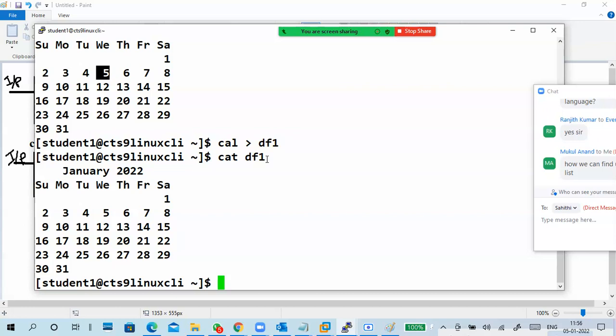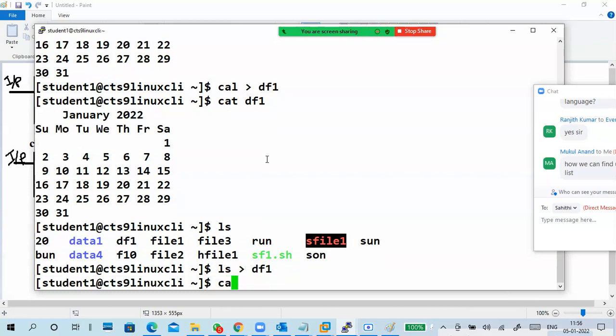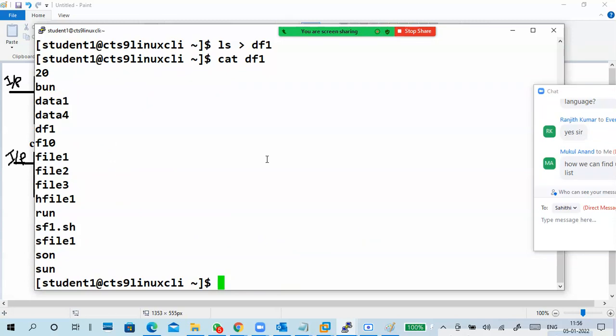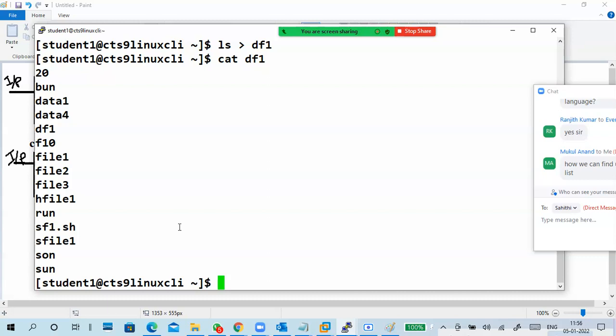Okay. Anything, ls. This is ls information, right? List the directory content. ls greater than df1. So cat df1. See. It entered my current directory content names. I put it in my file. Guys, understand?